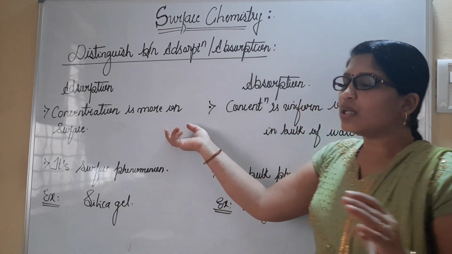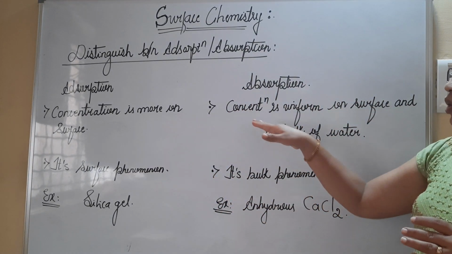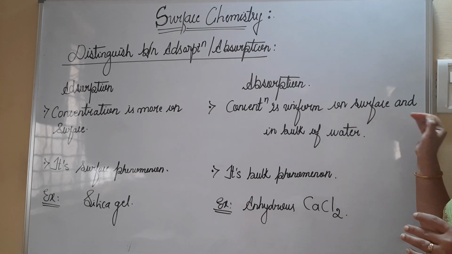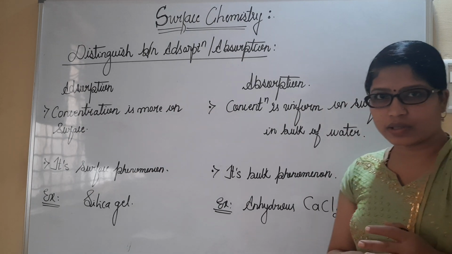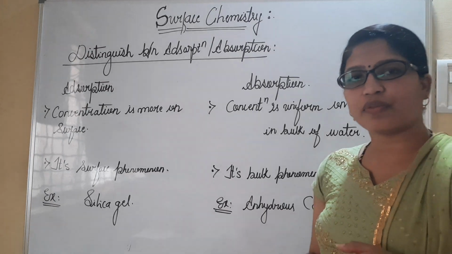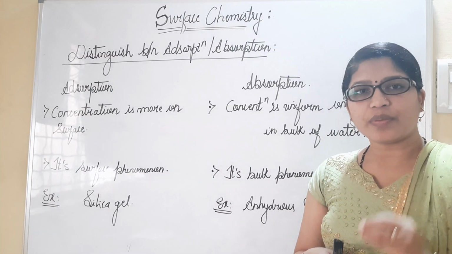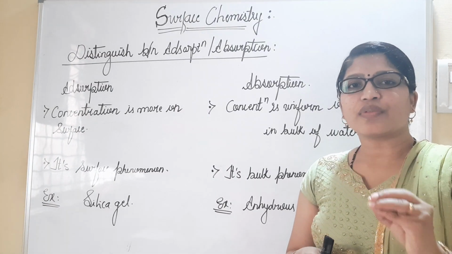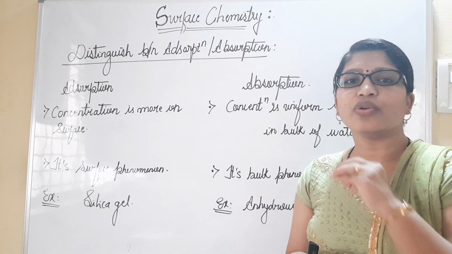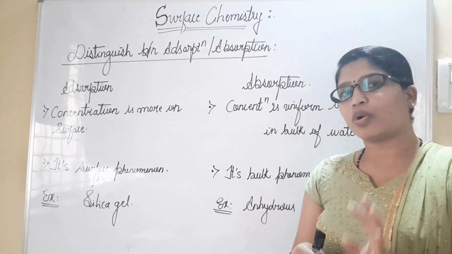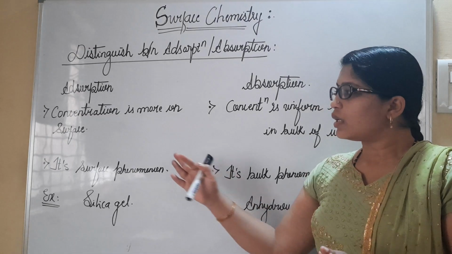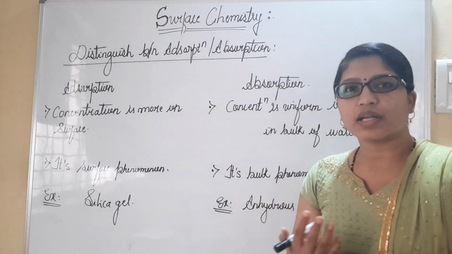But in absorption, the concentration is uniform on the surface and in the bulk of the water. As in the example of the bucket with water, if you dip the shirt in it, the concentration of the water will be uniform throughout the dipped cloth. But here it will be particularly on the surface.